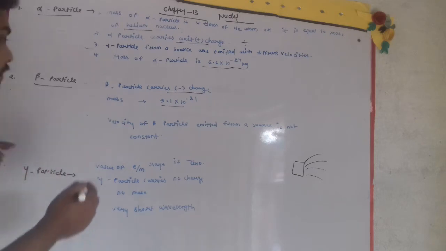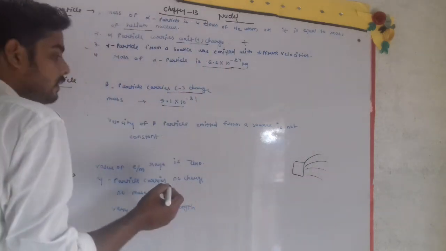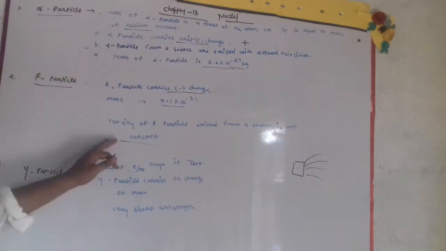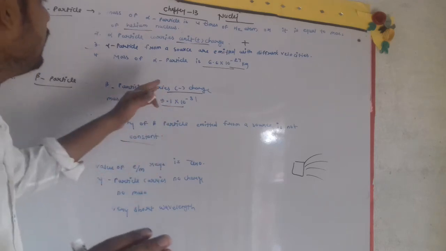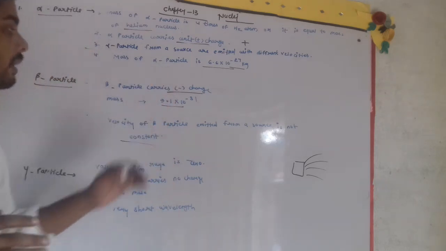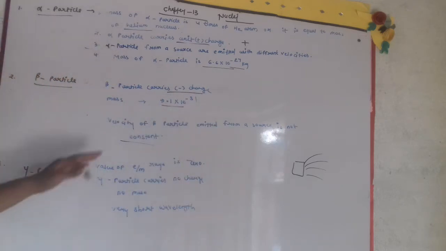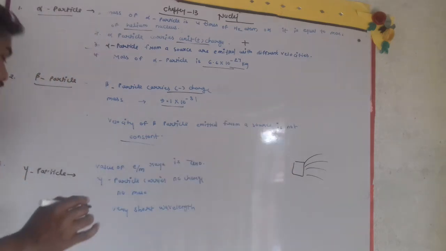And the velocity of beta particles from the source is not constant. It is different. So that is our beta particle or beta rays.